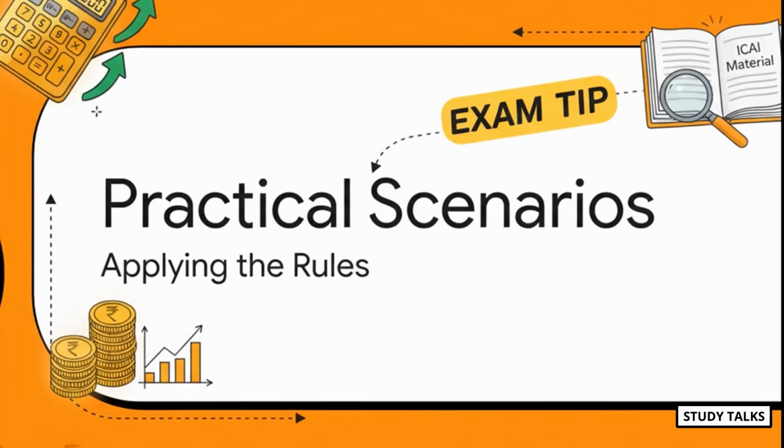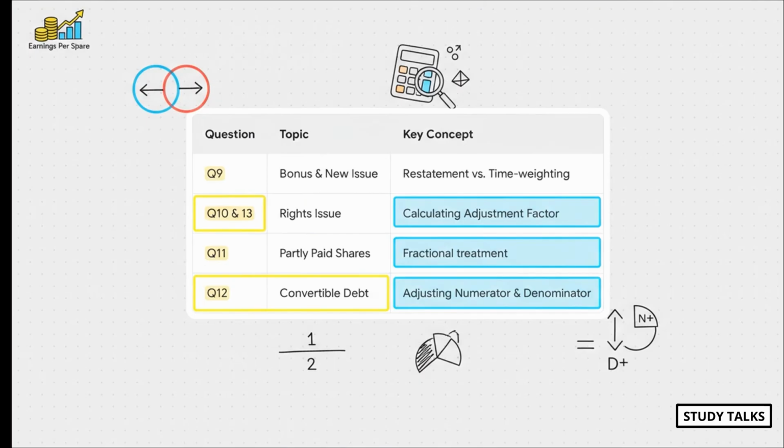And here we go. This is the main event. It's time to take all this theory, all these rules, and apply them to full-fledged exam-style practical problems. This is where we put it all together. Here's a quick roadmap of what these problems will test. Question 9 is tricky. It combines a bonus issue and a fresh issue in the same year, so you have to handle both retrospective and time-weighted calculations. Questions 10 and 13 are all about rights issues, which means we have to nail that special adjustment factor.